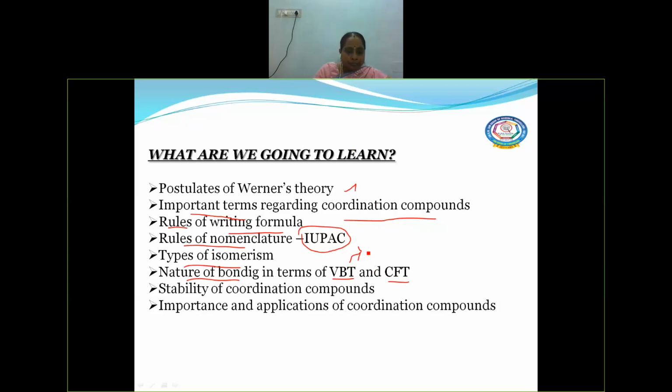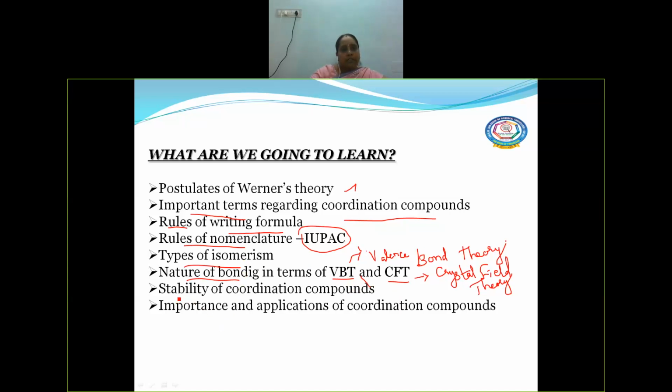It is nothing but valence bond theory, right? And CFT means crystal field theory. Okay, so regarding the nature of bonding, by covering these two theories only, we'll be learning the nature of bonding in this type of compound.